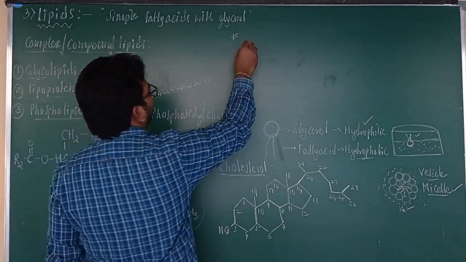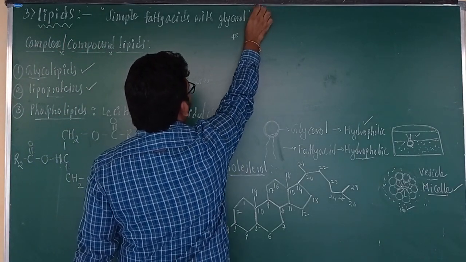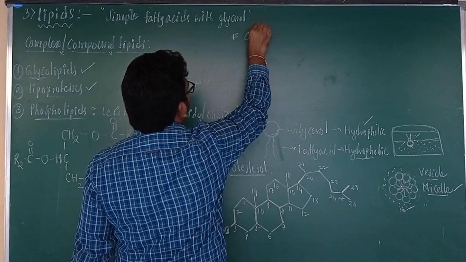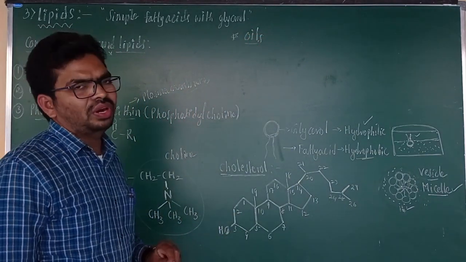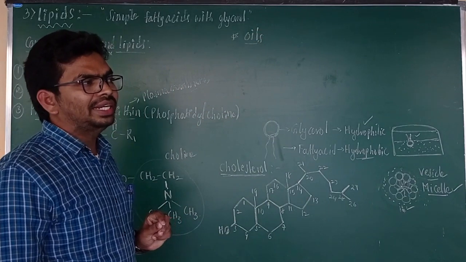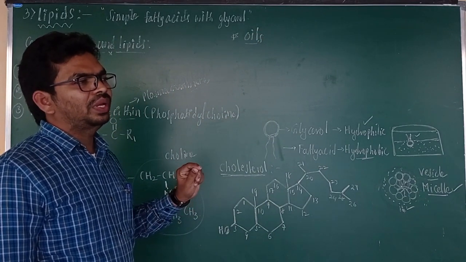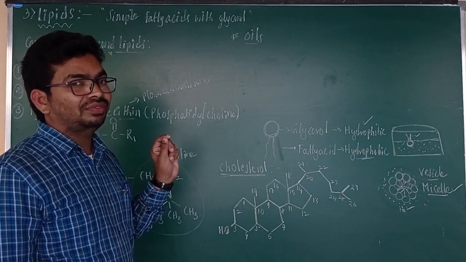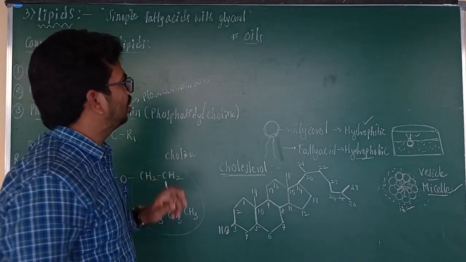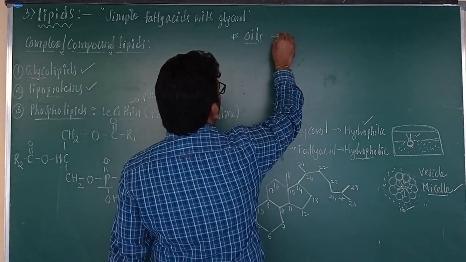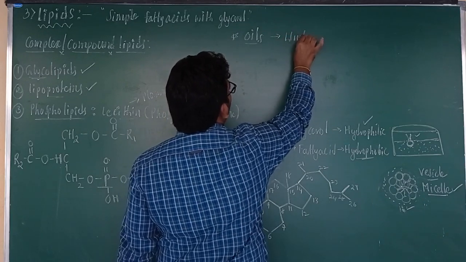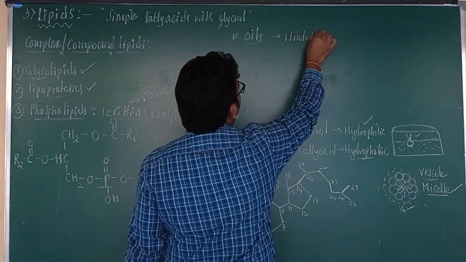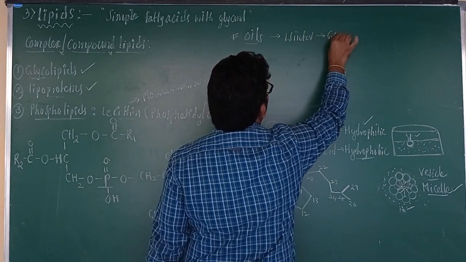We call those oils, having a smaller amount of fats, and the melting point is very low, so they remain oils even in winter. Example, gingerly oil.